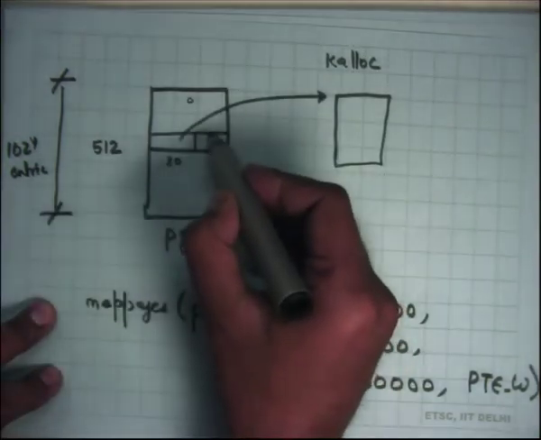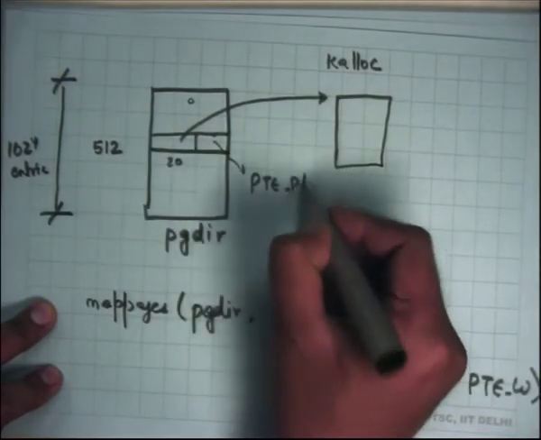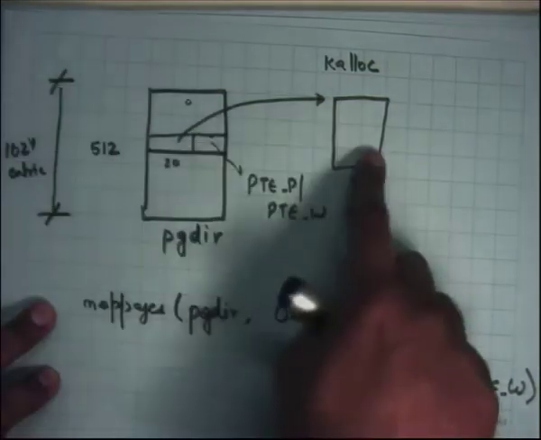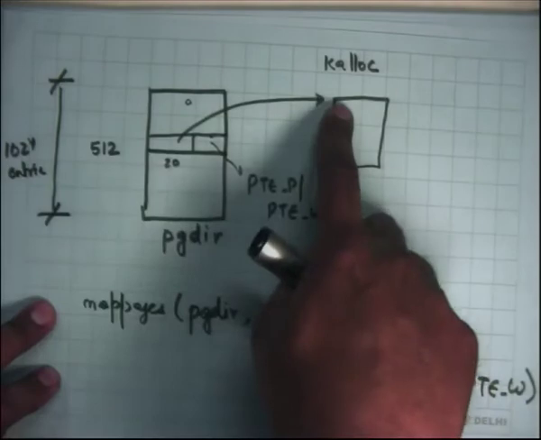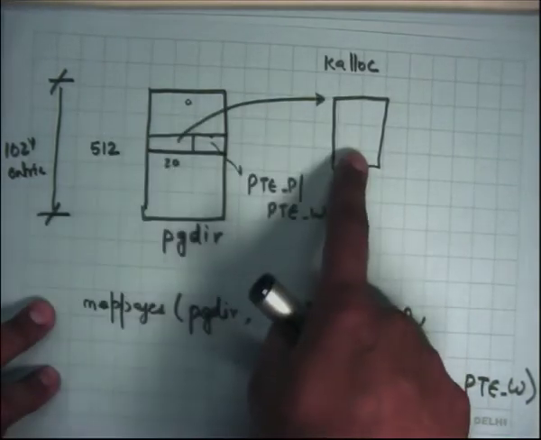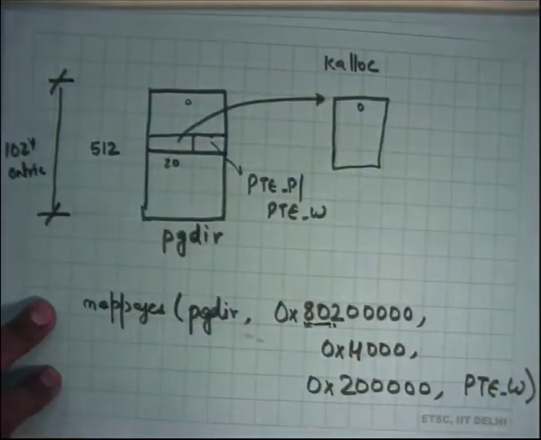And I'm going to set the permissions here to present and writable, right. So I allocated a page, I converted it into its physical address, put it in its top 20 bits, and also zeroed it out. So it's also initially completely 0, right.